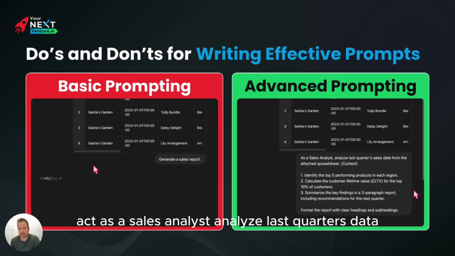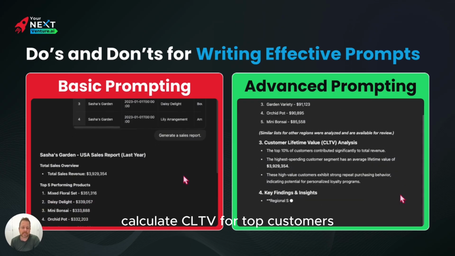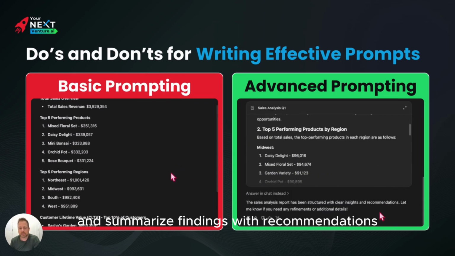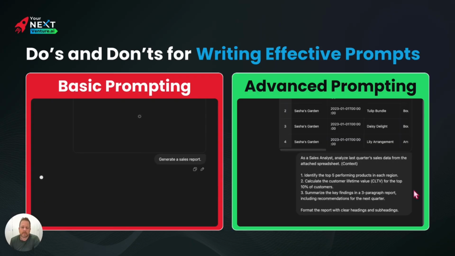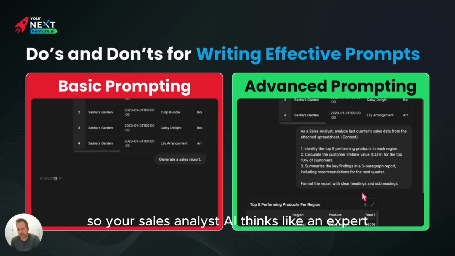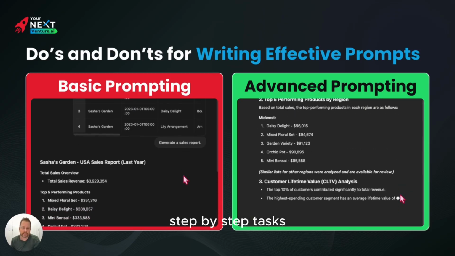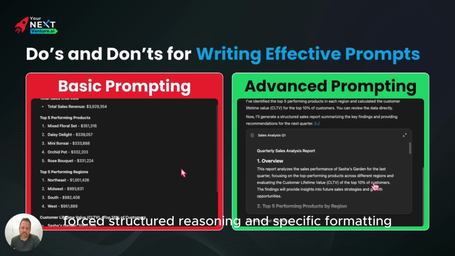The advanced prompt: Act as a sales analyst, analyze last quarter's data, identify top products by region, calculate CLTV for top customers, and summarize findings with recommendations. Just format it clearly. See the difference? Role assignment. So you're a sales analyst. AI thinks like an expert. Step by step tasks force structured reasoning, and specific formatting.